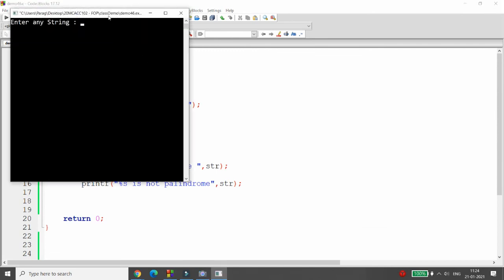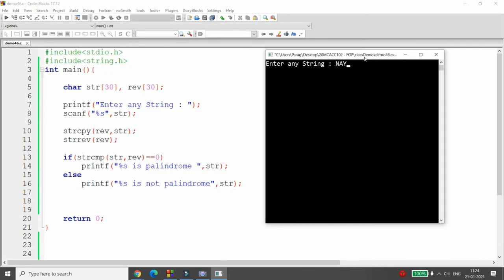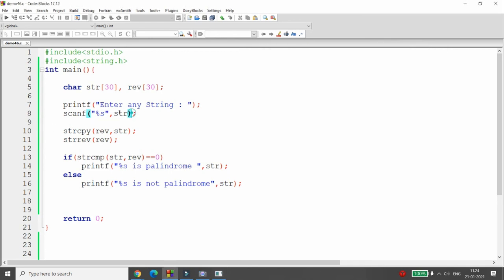Let me run. If I am passing Nayan, it says that Nayan is palindrome. Why? Because I just copied the string into the rev variable, then I reversed the rev. So my actual content is as it is in str. If str and rev are both the same, then you can say that the given string is a palindrome.